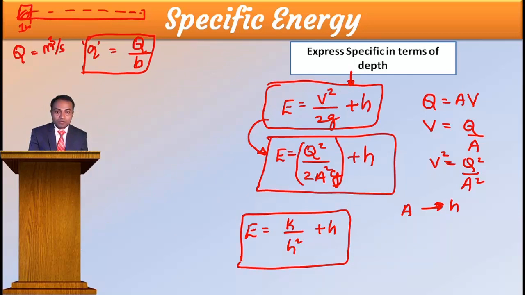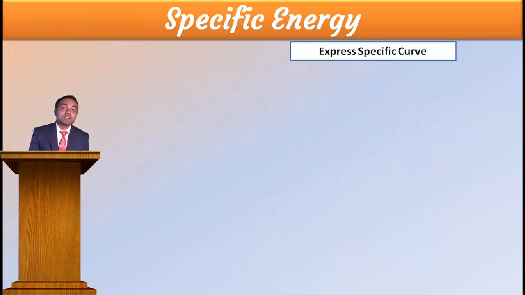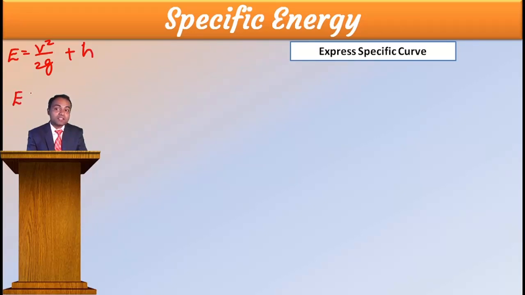Now we'll go ahead. That expresses a specific energy curve. Before that, we will again write E is equal to V square divided by 2g plus H, and what we derived, E is equal to K divided by H square plus H. From this, the velocity term I can call kinetic energy, and this height term is potential energy.